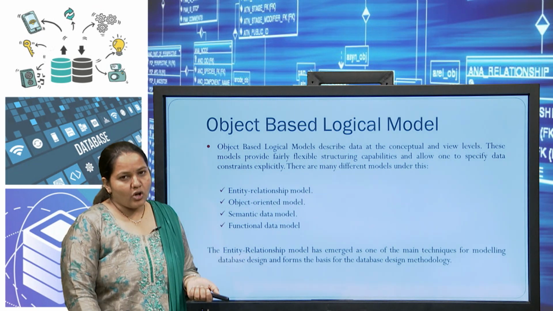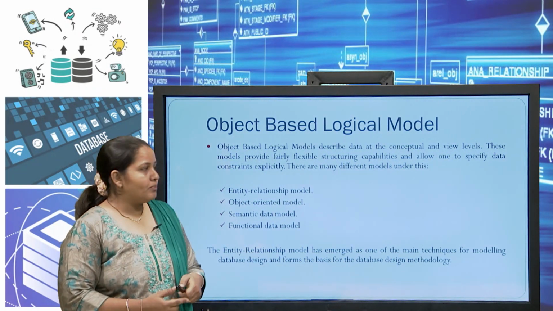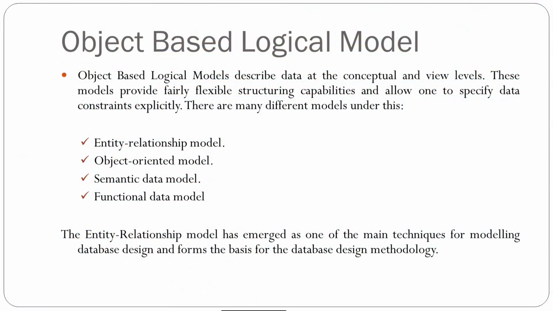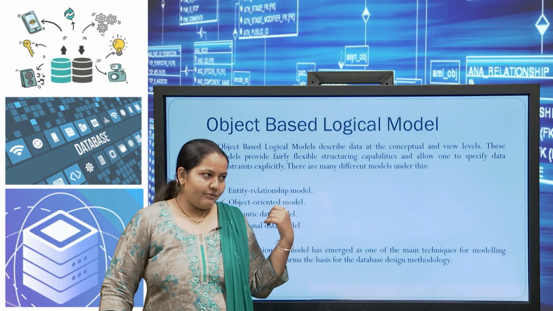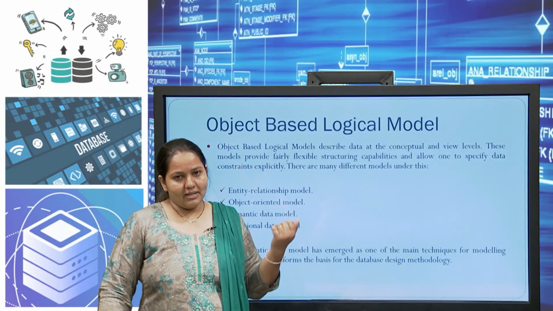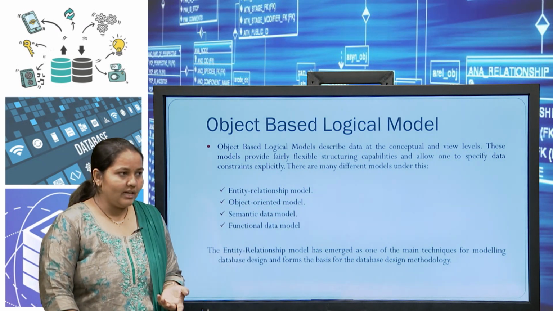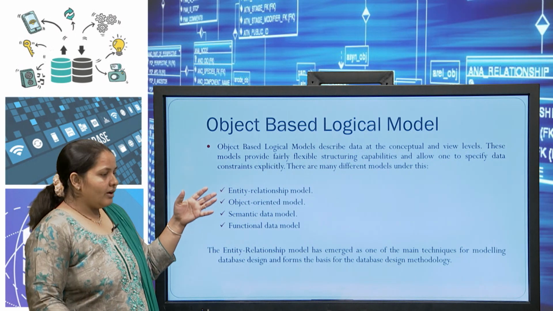First is the object based logical model. Object based logical models describe data at the conceptual and view level. As we know, these models are generally for the data abstraction levels, how we define the structures or schemas. So this first model, the object based logical model, works at which level? Conceptual level and view level.